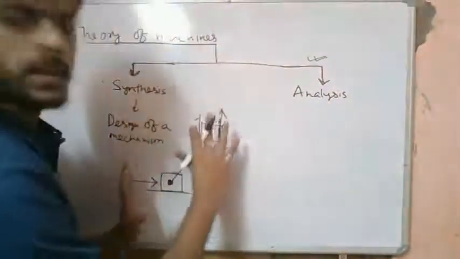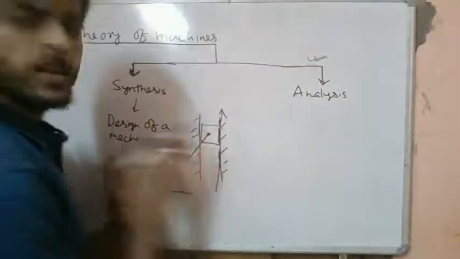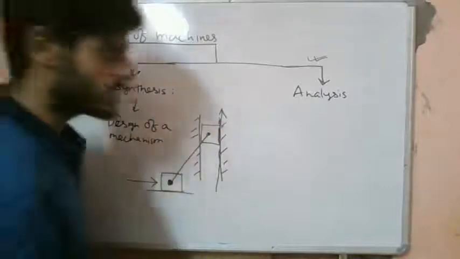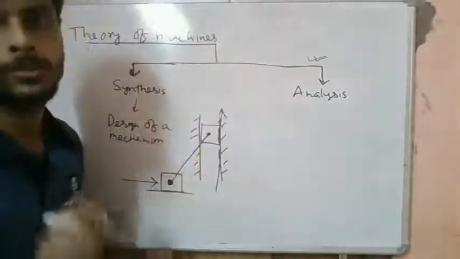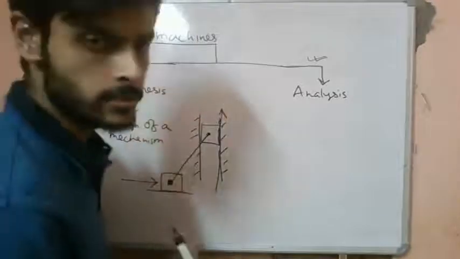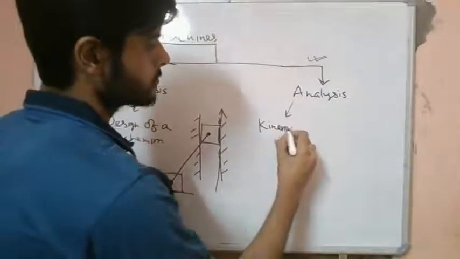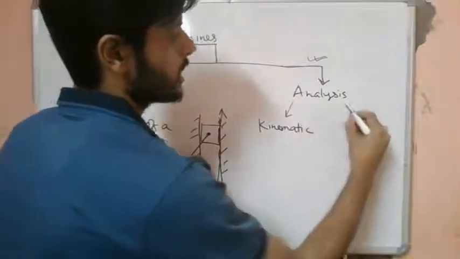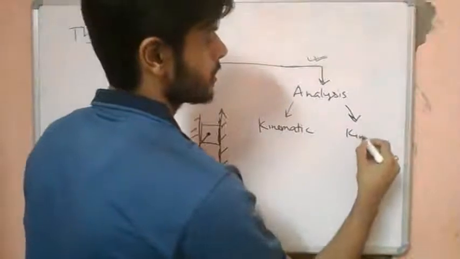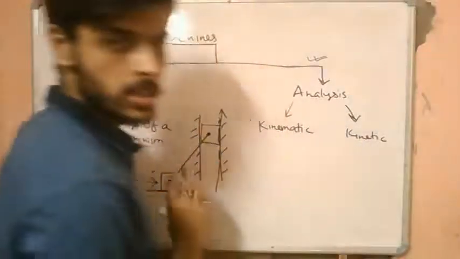Once this mechanism has been designed, we are interested in the kinematic and kinetic quantities of the mechanism.